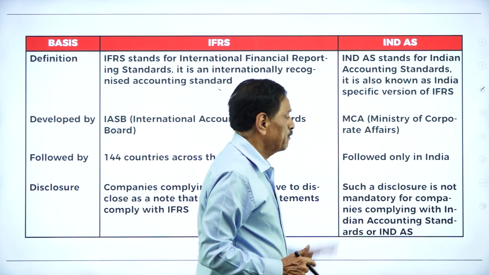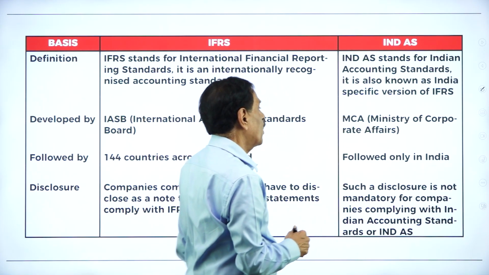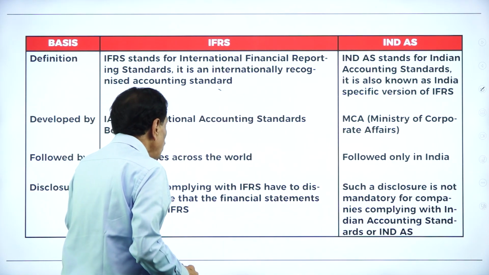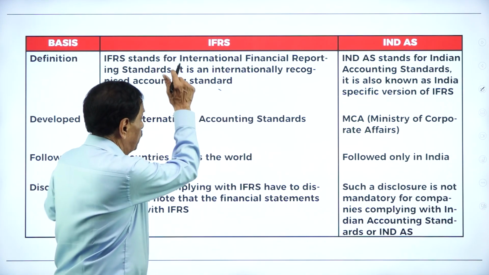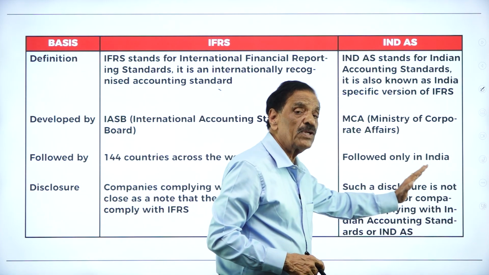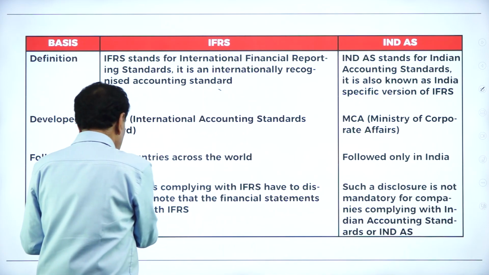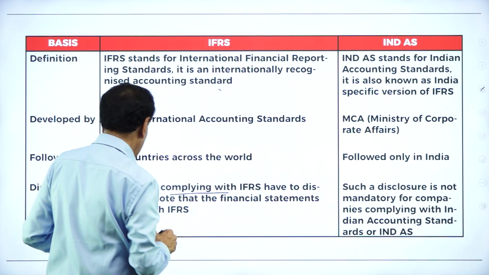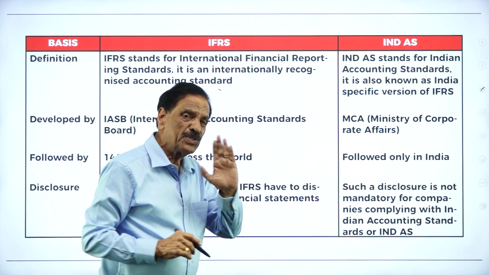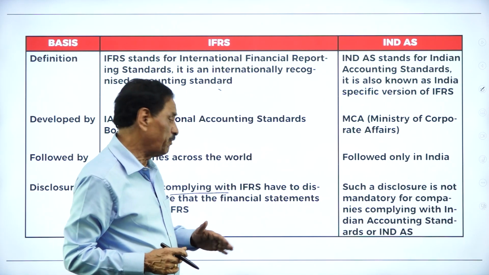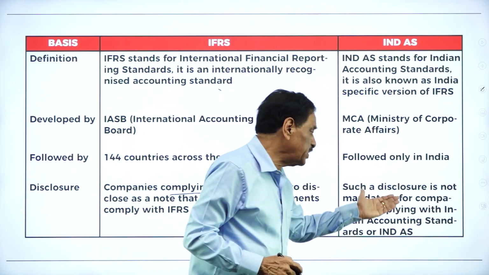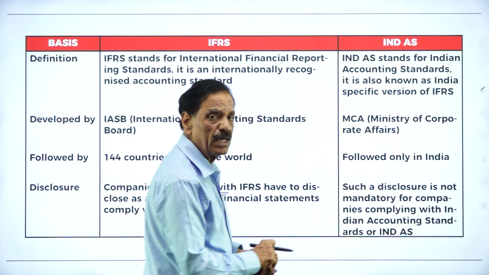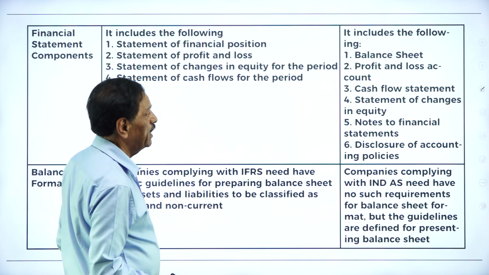Ind AS is developed by Ministry of Corporate Affairs, whereas IFRS is followed by 144 countries in the world, and Ind AS is followed only in India. Here, companies compliant with IFRS have to disclose the notes of the financial statement. Means they have to show the profit and loss account and the balance sheet. Such disclosure is not essential in case of Ind AS.